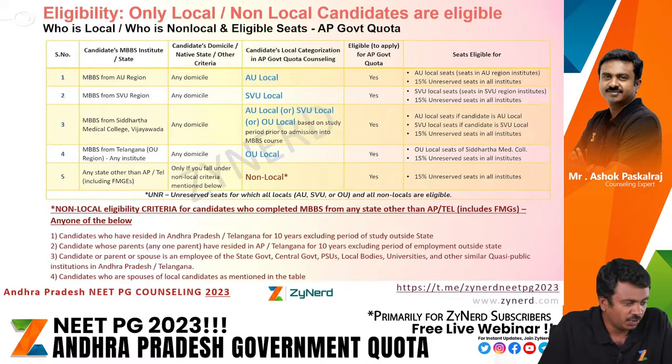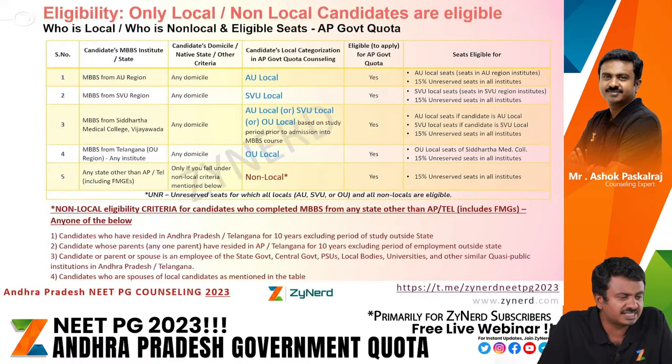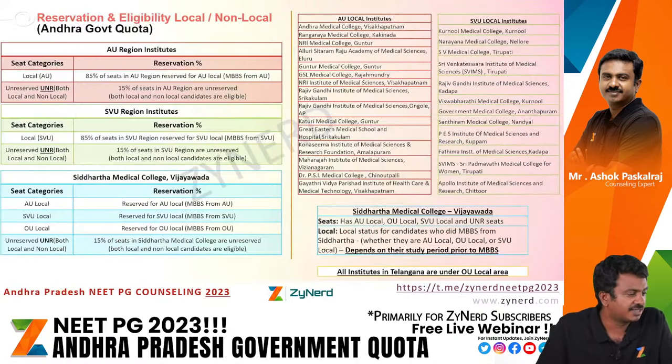So as an AU local candidate, you already know where you did your MBBS from. An AU local person will be eligible for AU local seats, that is, 85% of these seats are reserved only for AU local candidates who did MBBS from the AU region. Then the other 15% which are unreserved in all institutes. Over here there is unreserved. Over here in the SVU region, of these there are 15% unreserved.